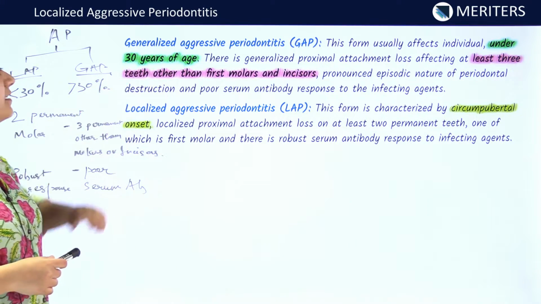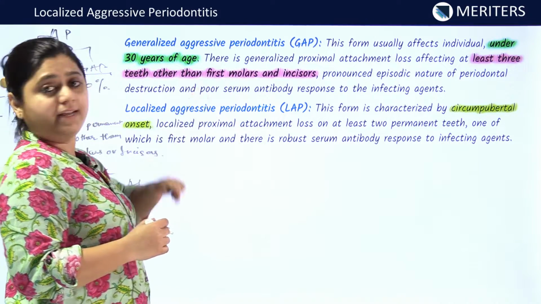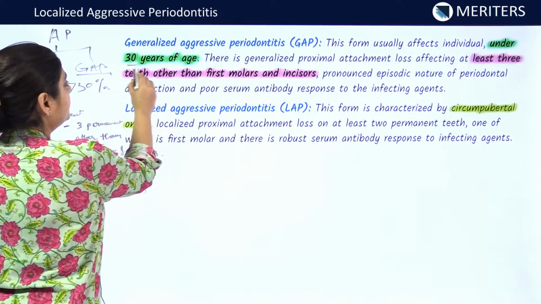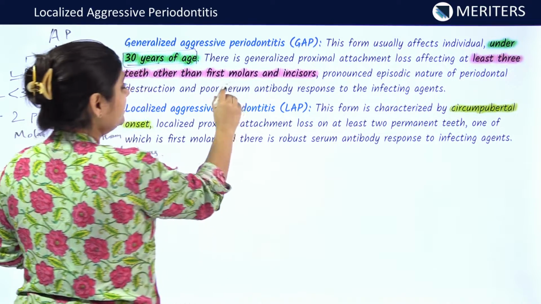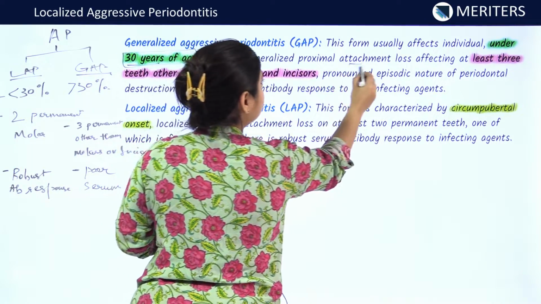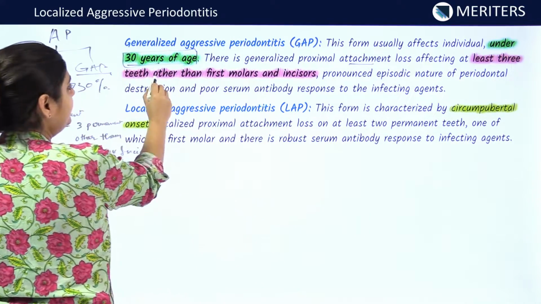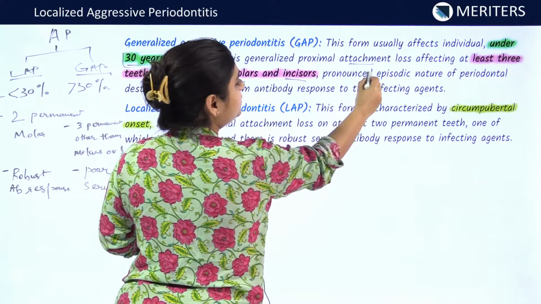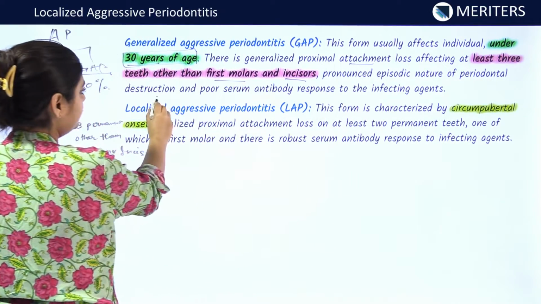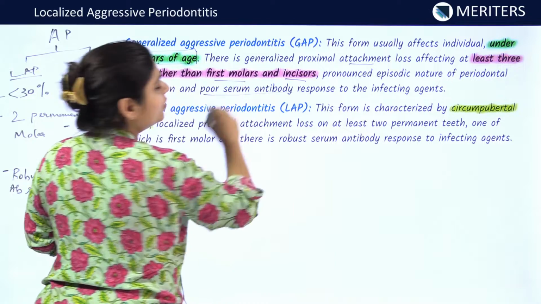Generalized aggressive periodontitis affects individuals up to 30 years of age, and in this the attachment loss is seen in at least 3 teeth other than first molars and incisors. It has a pronounced episodic nature of periodontal destruction, and a poor serum antibody response is seen.